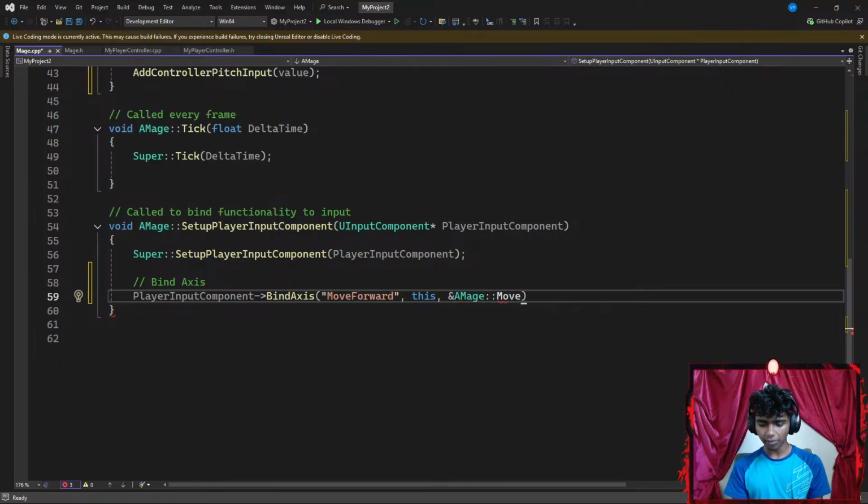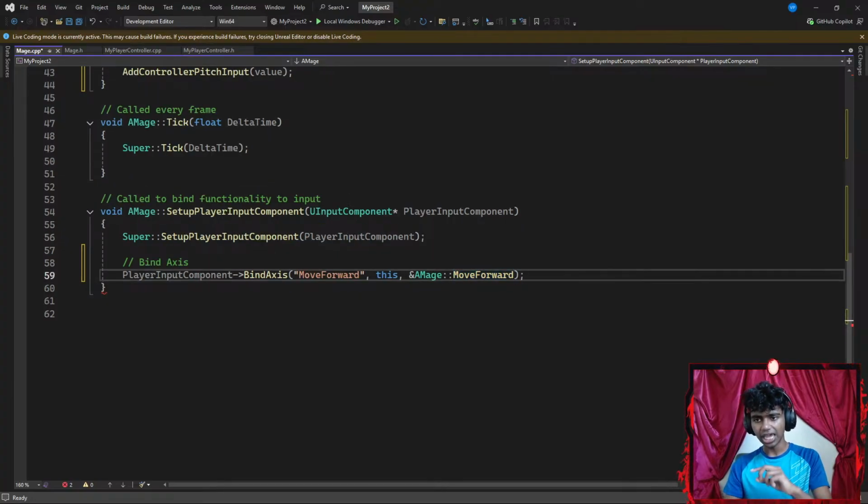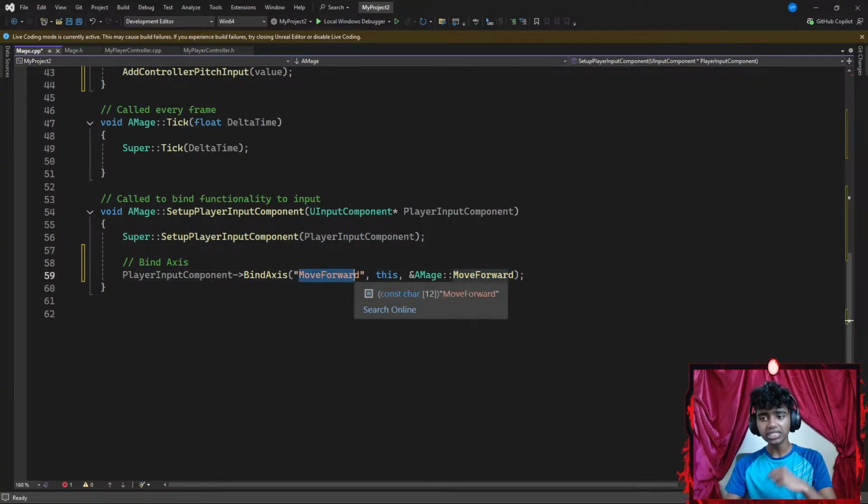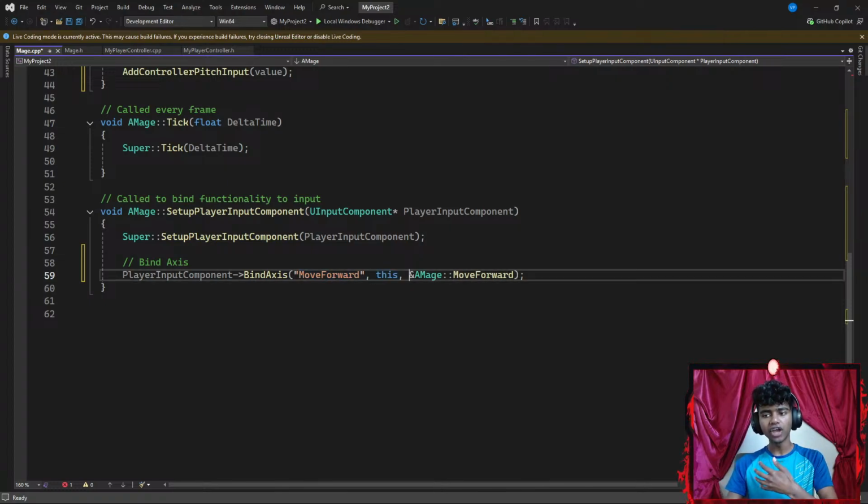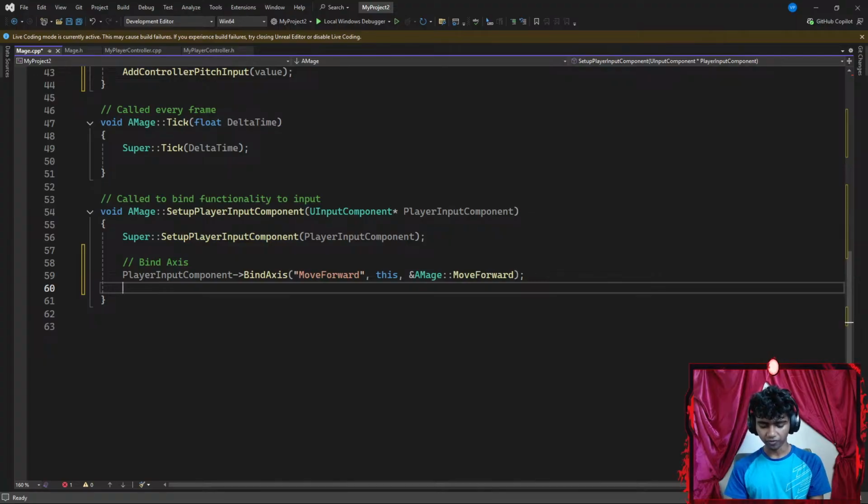I want to give the memory address of my move forward. Okay, I know my axis name, my Unreal knows what button is clicked. I know who to apply it on. I know what to do once those buttons are clicked. And that's pretty much it.